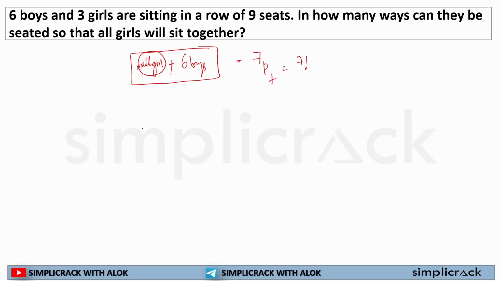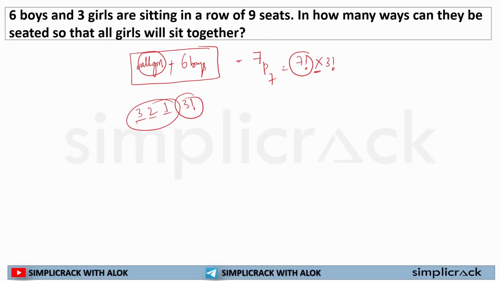Now the 3 girls are sitting together, but they can be arranged among themselves like this. For the first place, 3 girls are available. For the second place, 1 girl has already got the seat, so 2 girls are available, and for the last seat only 1 girl is available. That means I can arrange the girls in 3 factorial ways. So the arrangement is 7 factorial multiplied by 3 factorial. Why is there multiplication? Because these girls are dependent on or related to this whole arrangement. That's why multiplication is there.